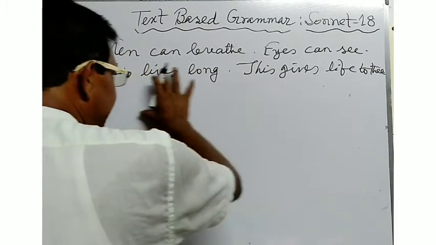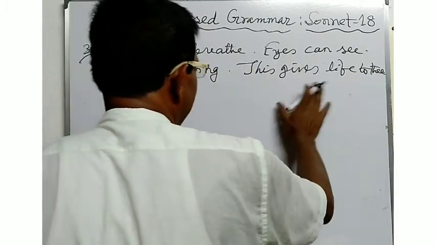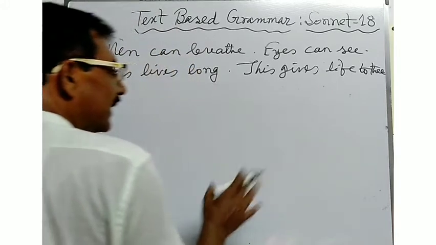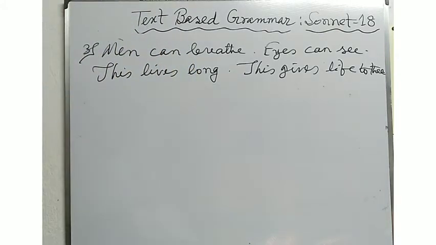Here, if these types of four sentences are given and you are asked to combine the sentences into a complex sentence, what type of answer will you give?